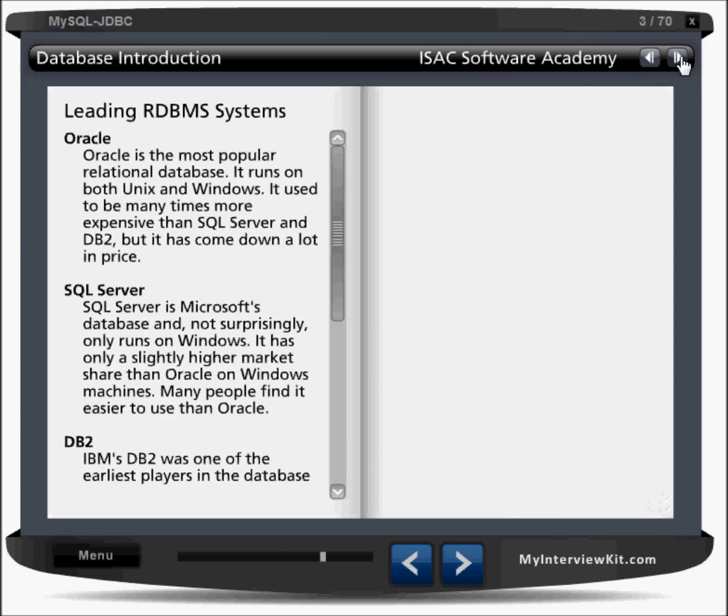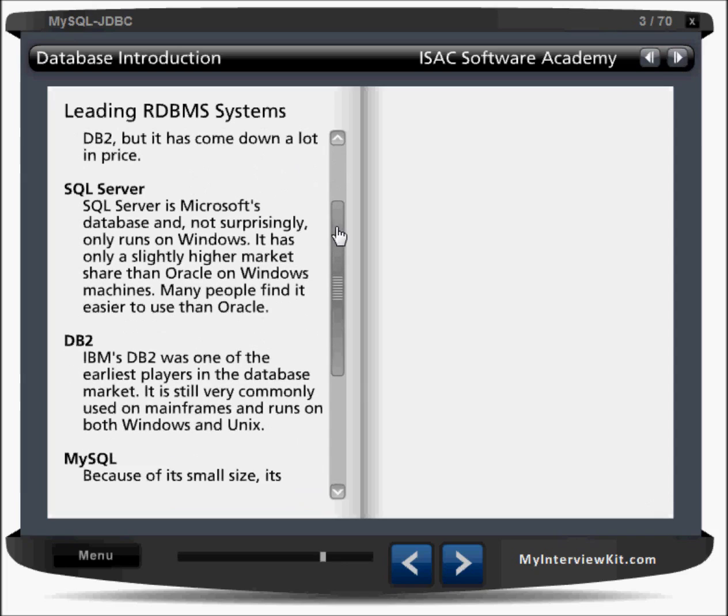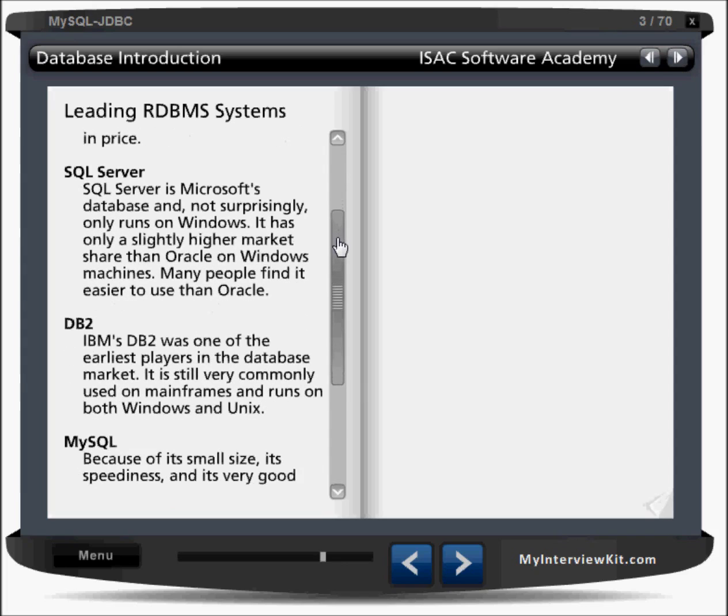Oracle is the most popular relational database management system. It runs on both Unix and Windows. It used to be many times more expensive than SQL Server and DB2, but it has come down a lot in price. Initially, it was very costly.